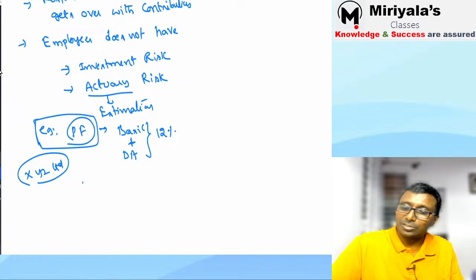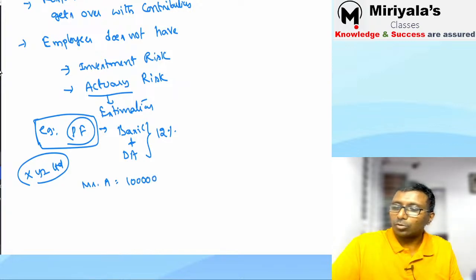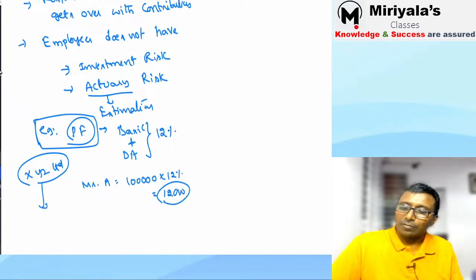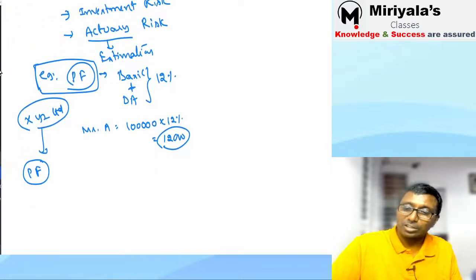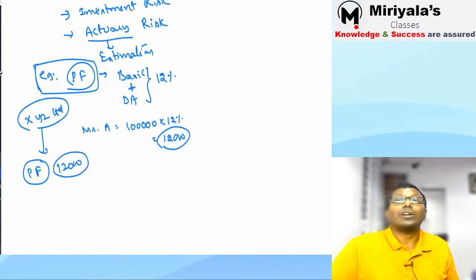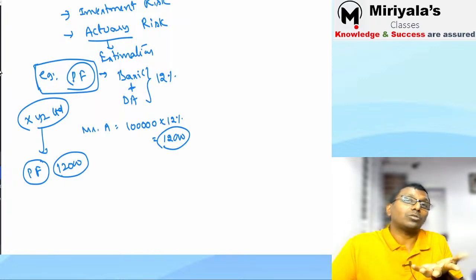There is one guy, Mr. A. What is his basic plus DA? Basic plus DA is 1 lakh rupees, for example. Now 12% of that, how much? That is 12,000 rupees. What does the company do? The company will go to the Provident Fund, a government department, and deposit 12,000 rupees with the Provident Fund authority. They will give the money. That's all. Afterwards, what happened to this 12,000 rupees?